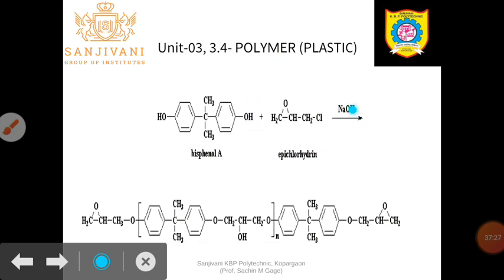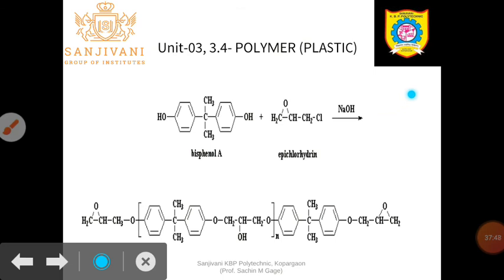So here this one is epichlorohydrin. How to identify epichlorohydrin? Epichloro, it contains the chlorine group, and this epoxide. And this one is your bisphenol. Bisphenol, in the sense bis means two, contains two phenolic groups, and the moiety that is your C(CH3)2, like this.